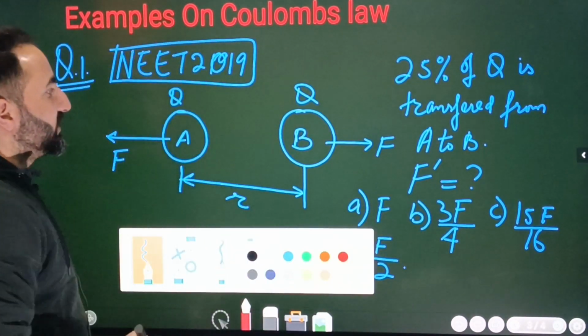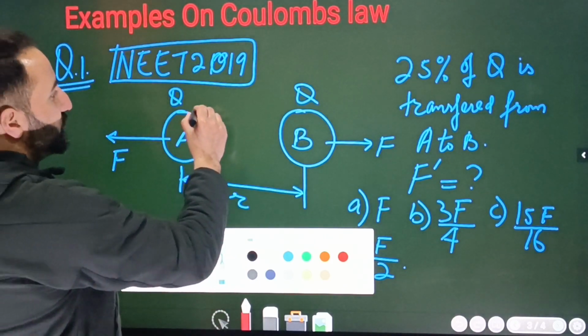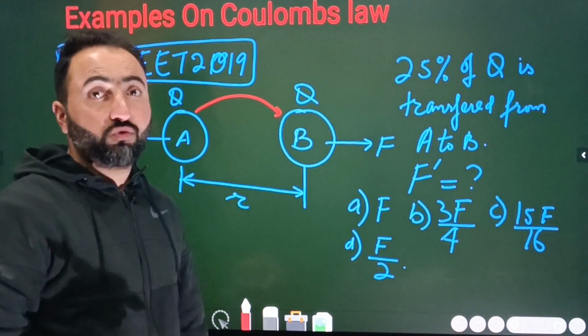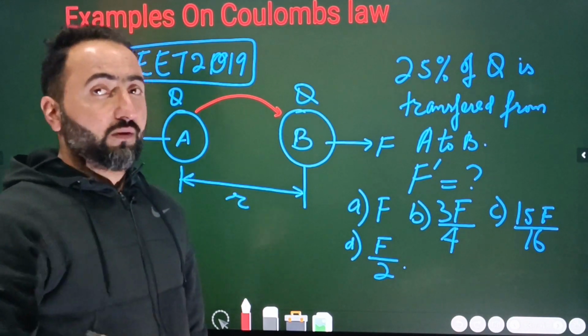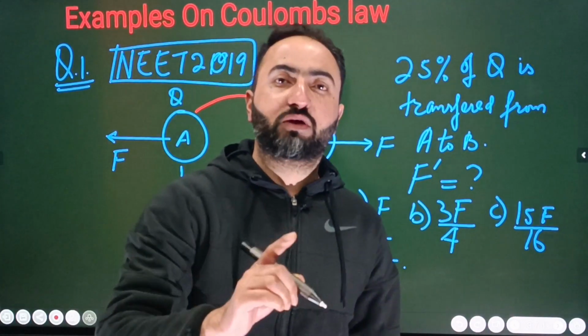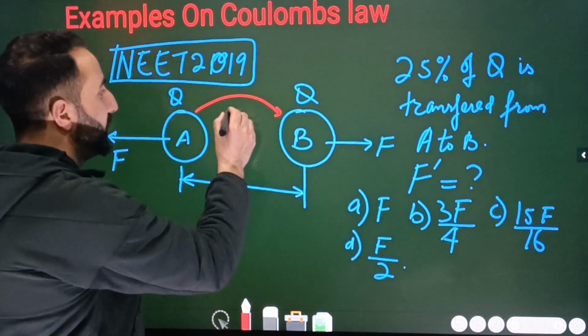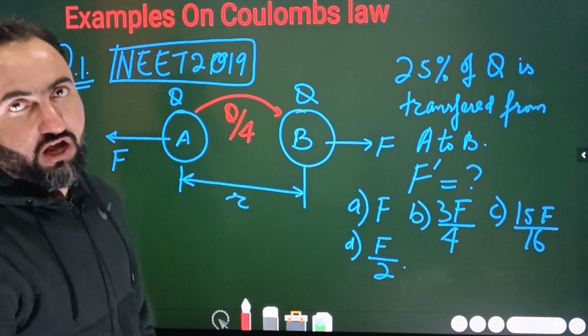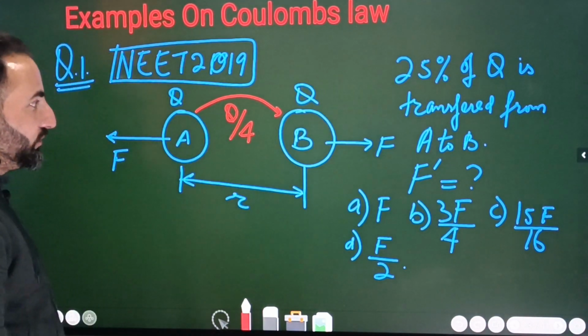तो यहाँ ध्यान रखो बेटा. What is given to you is that the 25% of charge is transferred from A to B. Okay? Then 25% is transferred from A to B. What does it mean? It means that आपको पता होगा बेटा 1 is equal to 100%, 1 by 2 is 50%, so 1 by 4 is 25%. So that means Q by 4 charge is transferred from A to B. When Q by 4 is transferred from A to B, ठीक है ना बेटा?